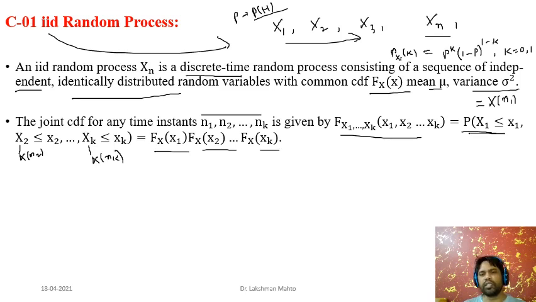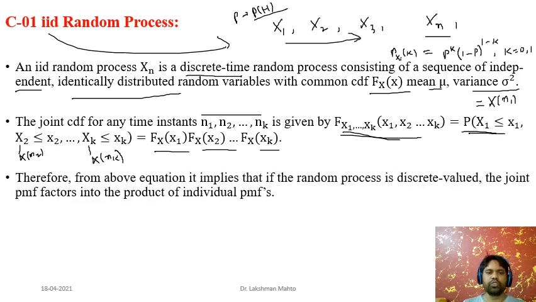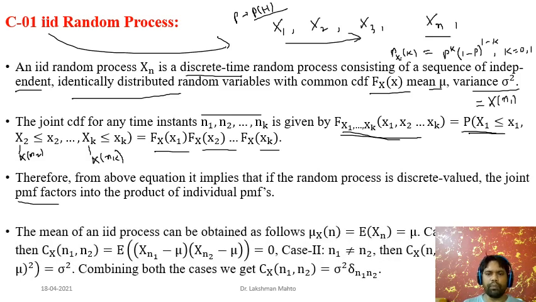You can say that this is the CDF of the time samples x1, x2 up to xk. Better call it a k time sample, that means k number of time instants you are taking. So from the above equation, it implies that if the random process is discrete valued, the joint probability mass function factors into the product of PMFs. Suppose xi happens to be discrete, then it can be factored into PMFs.